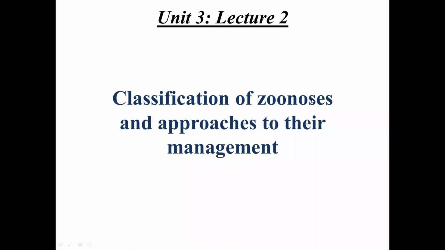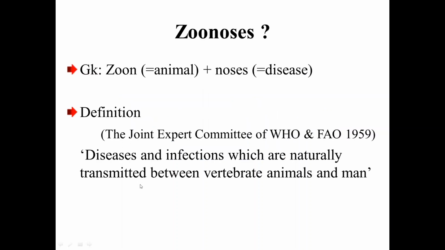And if any managemental approach is applied to a particular infection in that group, that could be applied to others also. Just to give an example, there are vector-borne viral infections. If you know the management of one particular vector-borne zoonotic infection, you can very well control the other kind of vector-borne infection. That helps us. That's why we need to categorize zoonotic infections. We'll discuss in subsequent slides how to categorize these zoonotic agents.